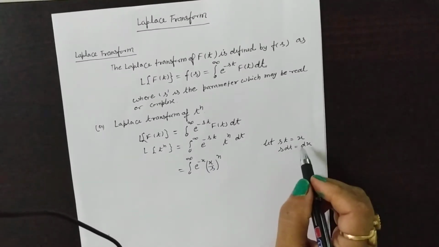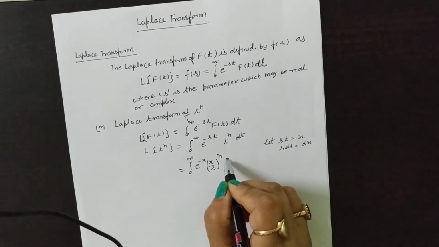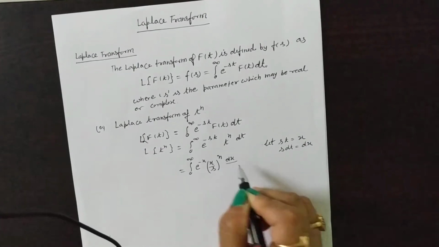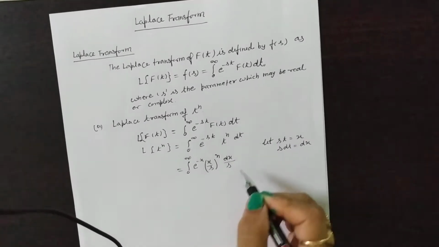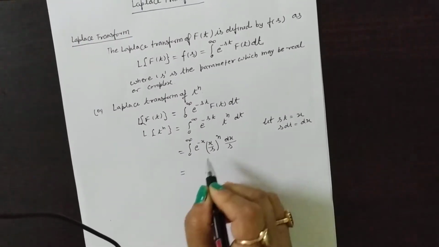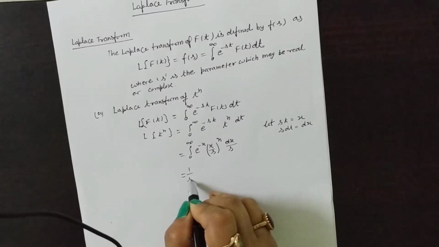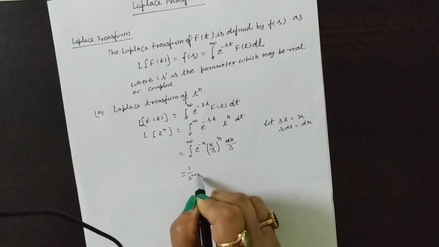And dt is dx by s. So this integral again is equal to 1 by s to the power n plus 1.